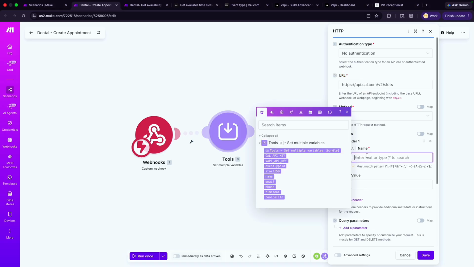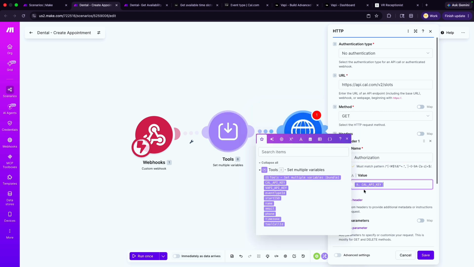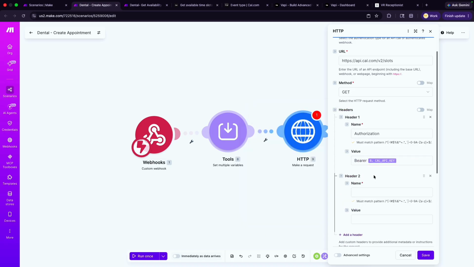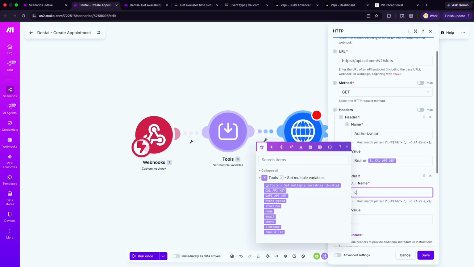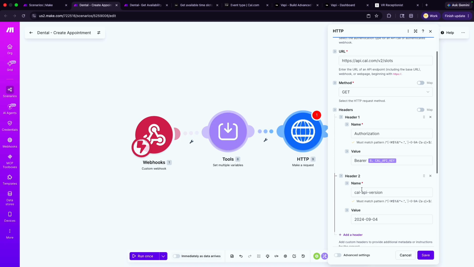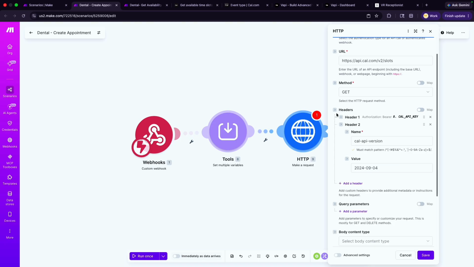We need an authorization. You always want to put this here: bearer, the Cal API key. Another item that we need is the API version, and that is 2024-09-04. So that's what we are sending to get authorized.